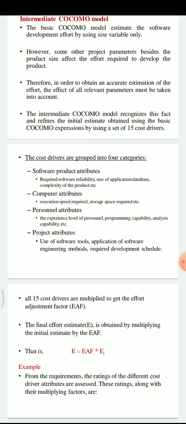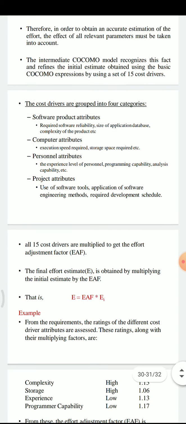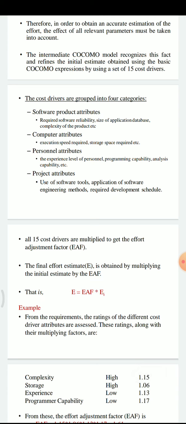Personnel attributes represent the experience level of persons, programming capabilities, and analysis capability of the persons. The project attributes are the use of software tools, application of software engineering methods, and required development schedule. All the above cost drivers are multiplied to get the effort adjustment factor.